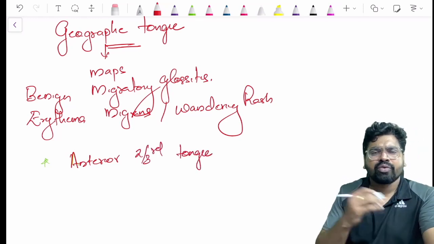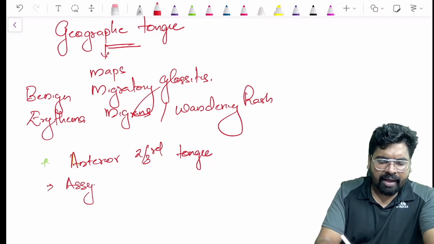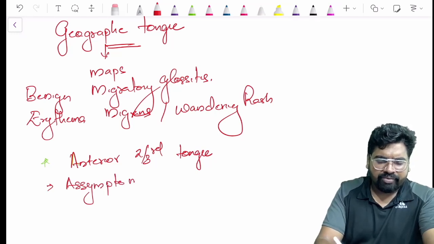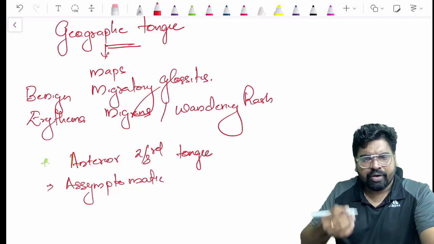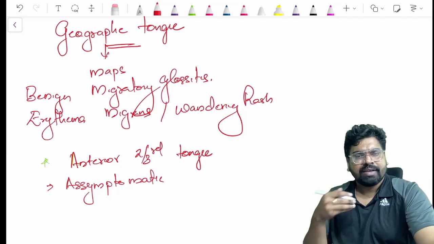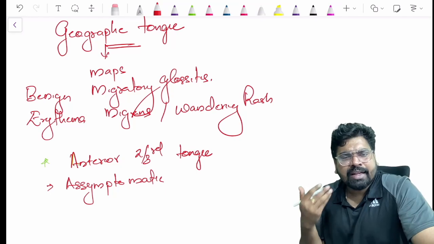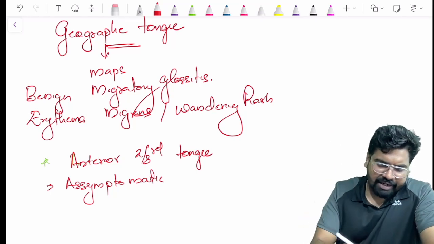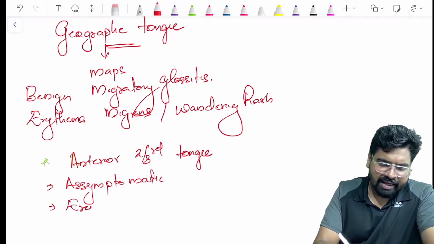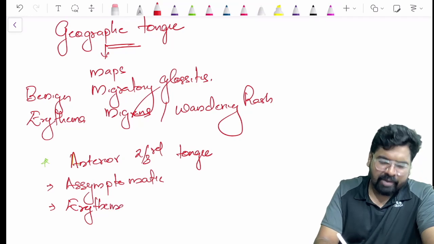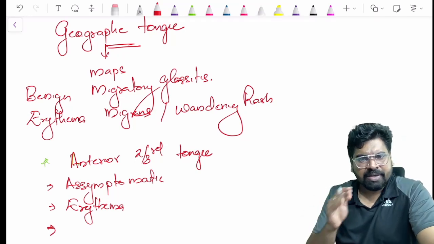It comes in the anterior two-third of the tongue, and this is usually asymptomatic. Now, all these terms are very important. The clinical feature is very important because they give you the question: a patient presents with asymptomatic redness on the anterior two-third of the tongue, demarcated by areas of redness, where there is erythema. Even if there is redness, the patient is having no symptoms.